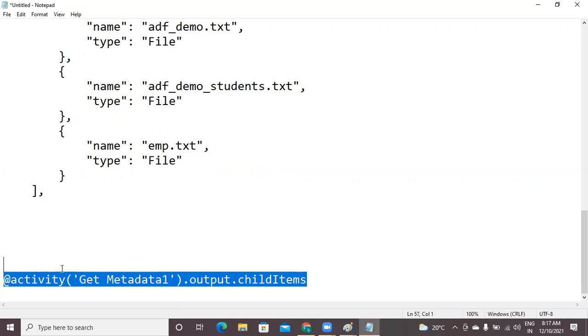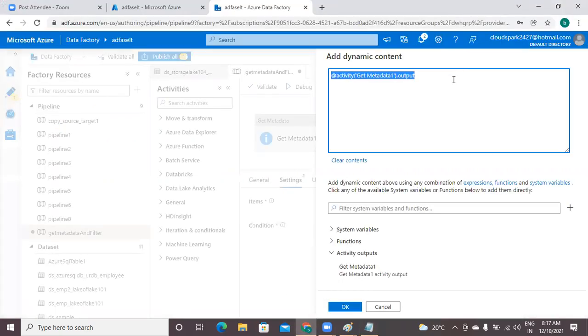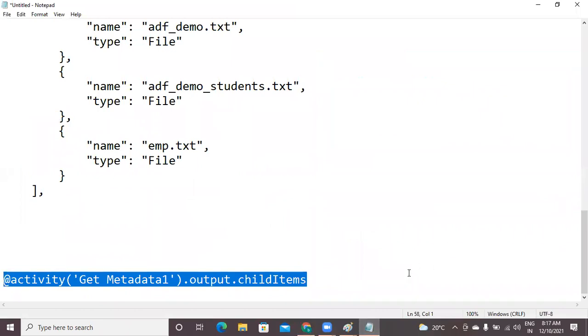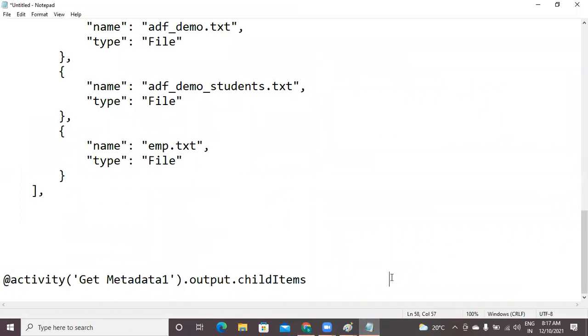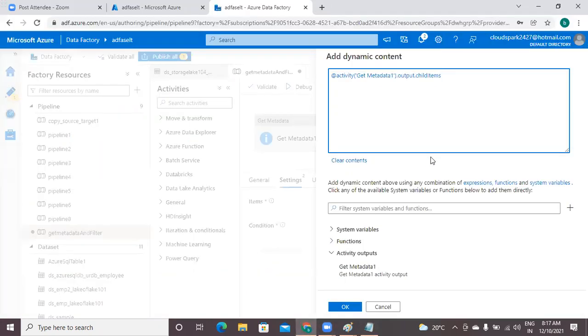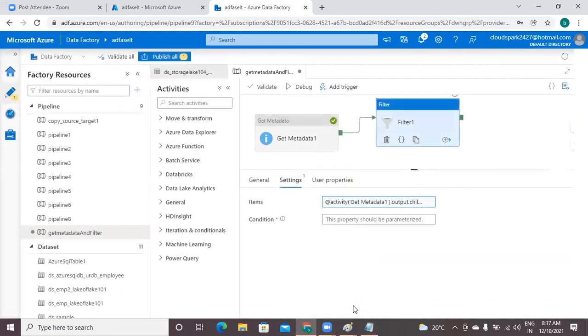Dot child items. I'm taking this entire copy here. Just keep it here in this box. Okay, the letters may be small to see. Please check this statement: @activity of the activity name, which is get metadata, dot output, dot child items. Understood? So this is the required configuration in the items field.